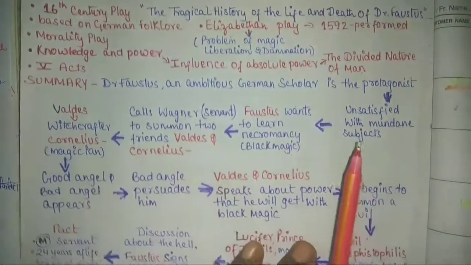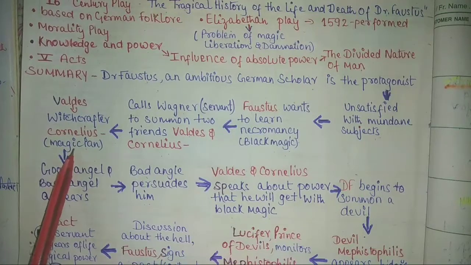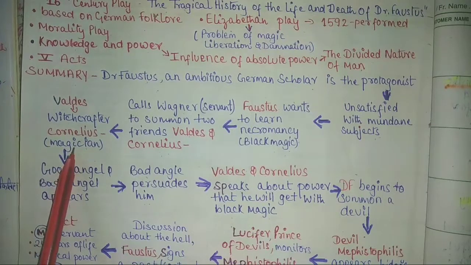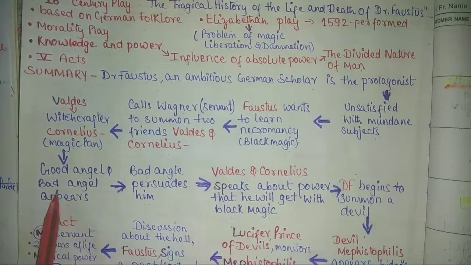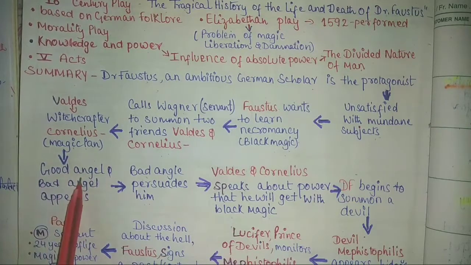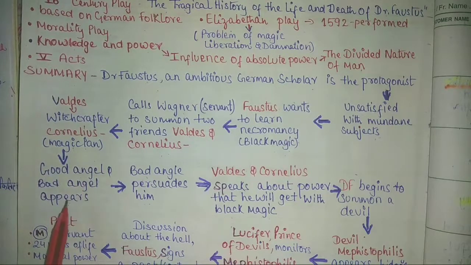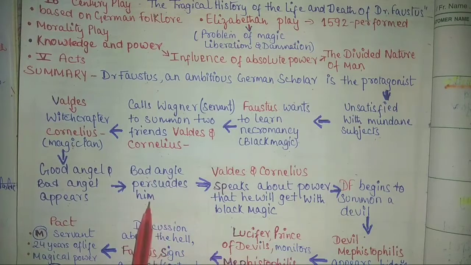Okay, let's move ahead. At that point of time, when he was about to start with black magic learning, the good angel and bad angel appear. Okay, especially the good angel wants to warn him about the consequences of his act. But the Bad Angel persuades him. He convinces him, and he continues with the task.